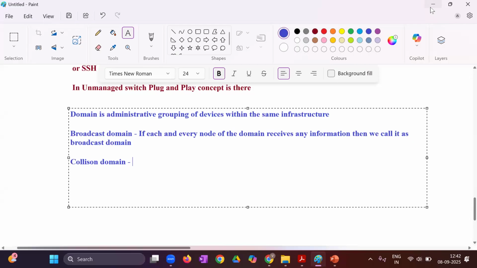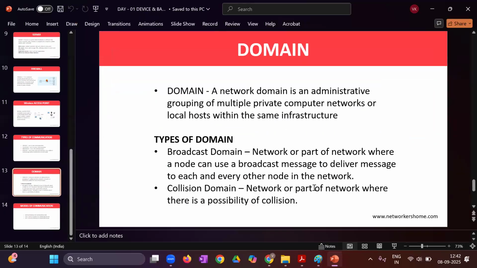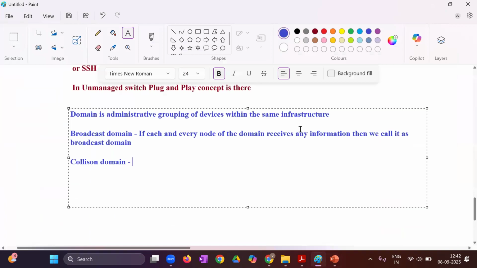Next is what? Collision domain. What is that collision domain here? A network or part of a network where there is a possibility of collision, right? That is called a collision domain. So what can you write?